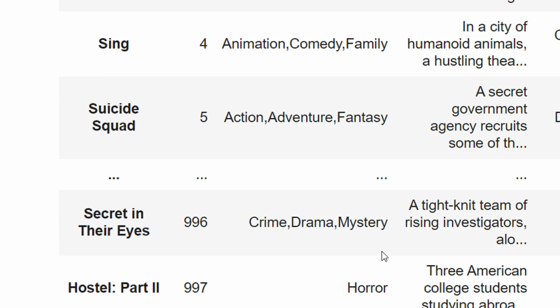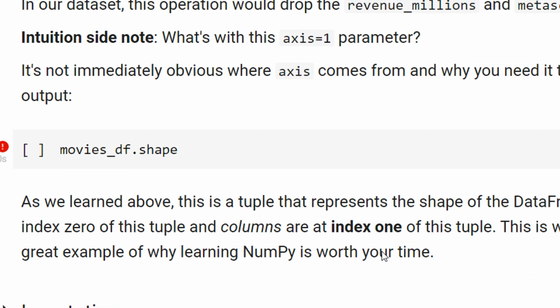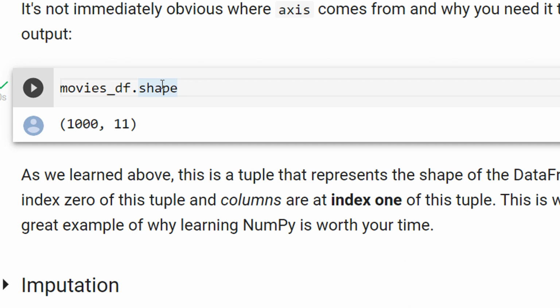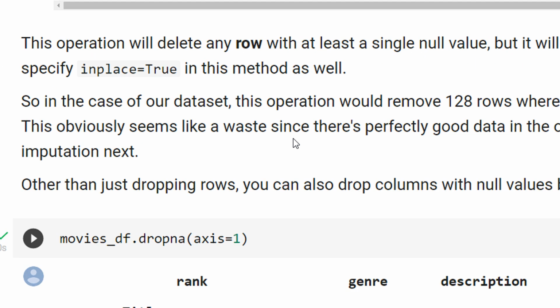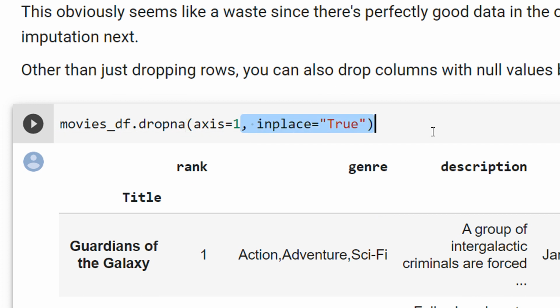You can just see the shape again. For dropna, we have not given the option. If we write something like inplace equal to true, the actual values will be reflected. Now this is just a temporary solution, so I'm not using inplace equal to true. Let it be axis equal to 1. You can see the shape is still intact, 1000 rows and 11 columns, because we did not do inplace equal to true.